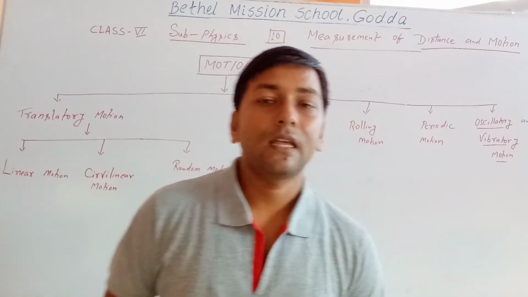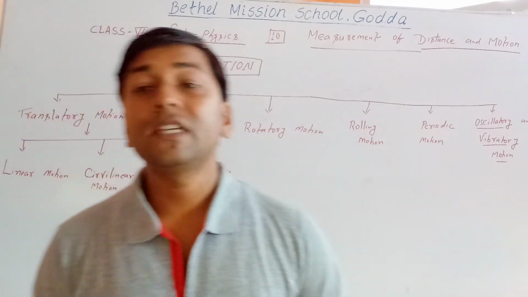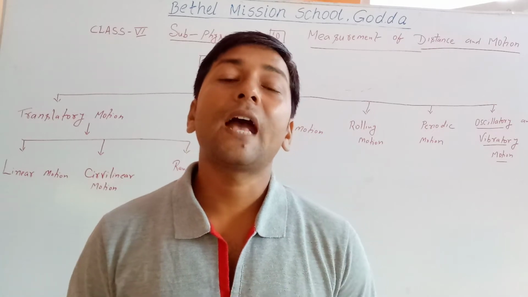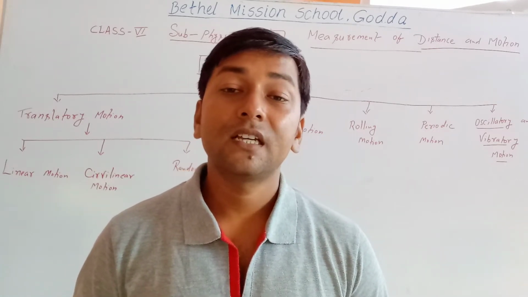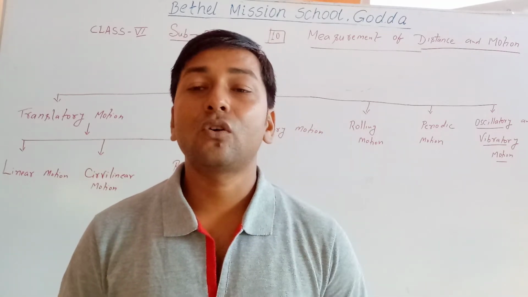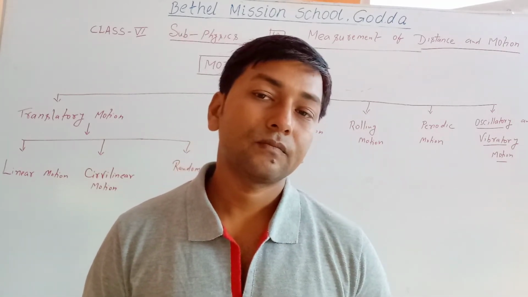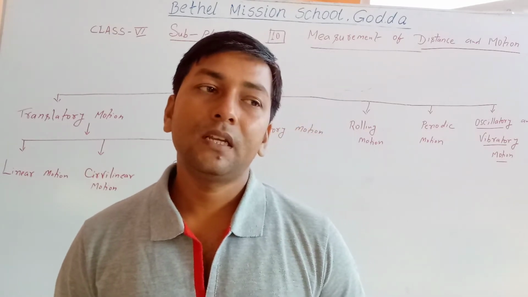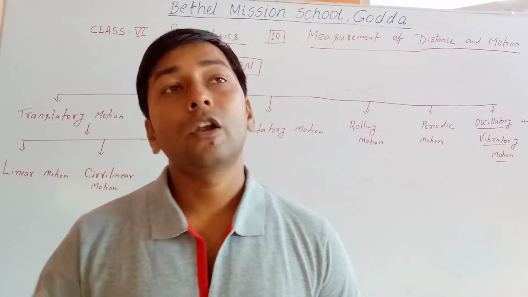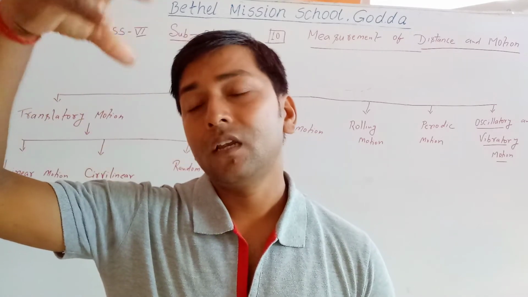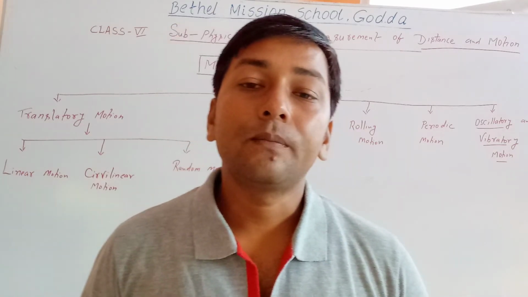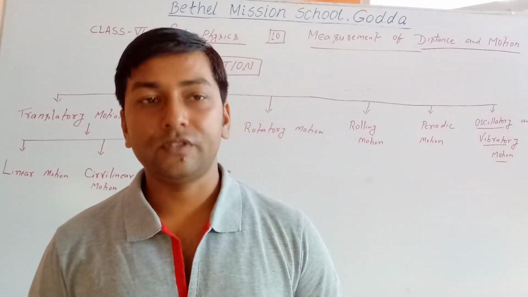Once again, listen carefully. The motion in which a body moves as a whole and every point on it moves the same distance is called translatory motion. For example, a moving car, or a falling apple or mango. These are examples of translatory motion.